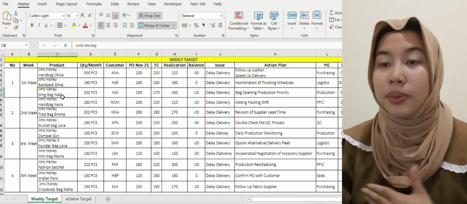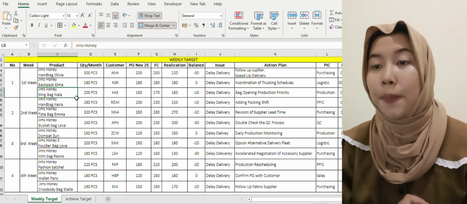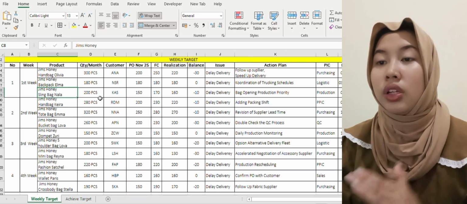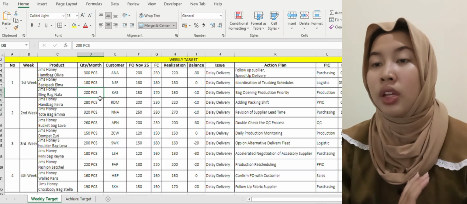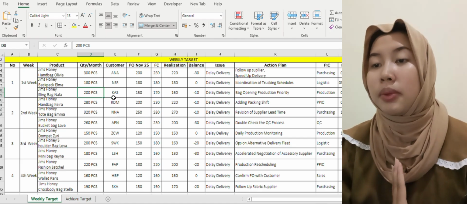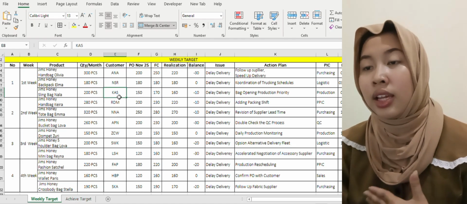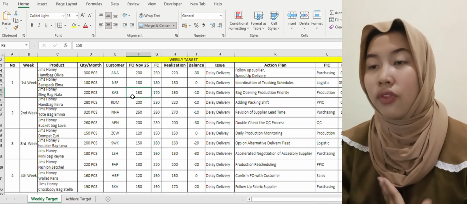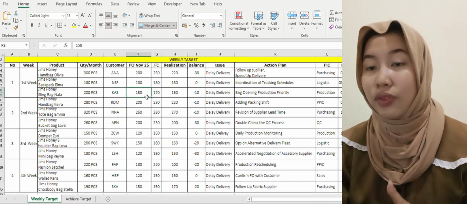The next item is James Honey Sling Bag Nala with a monthly quantity of 200 pieces. The customer is KAS, and the purchase order for November 25 is 150 pieces.